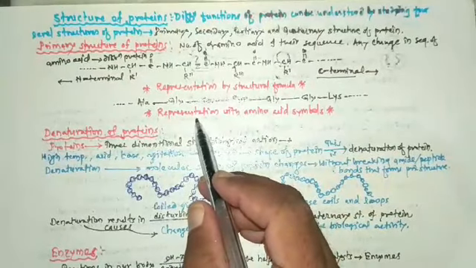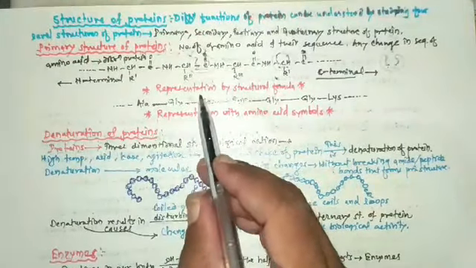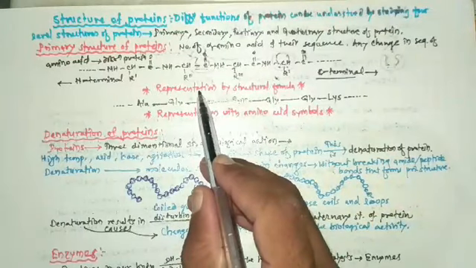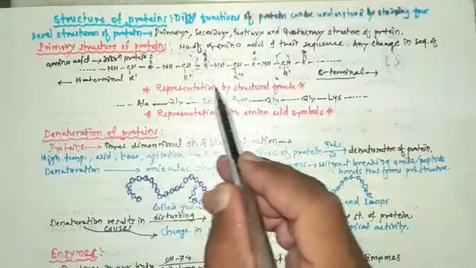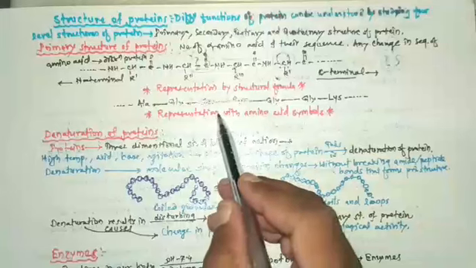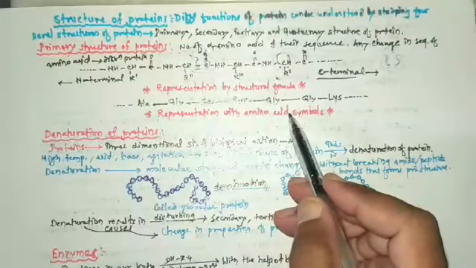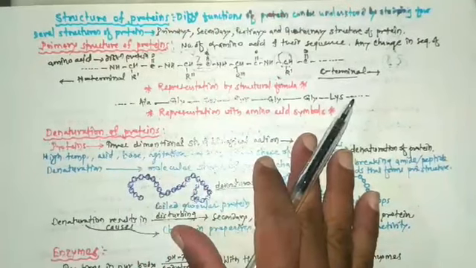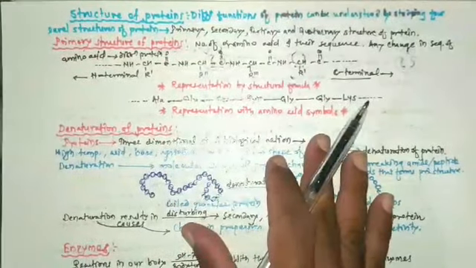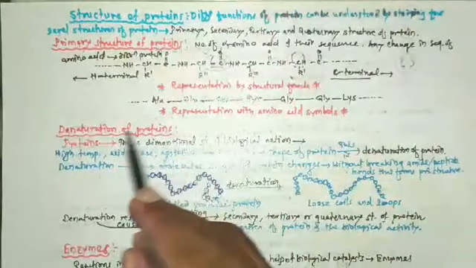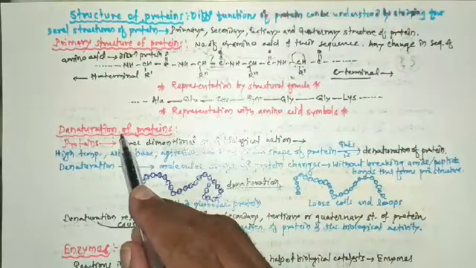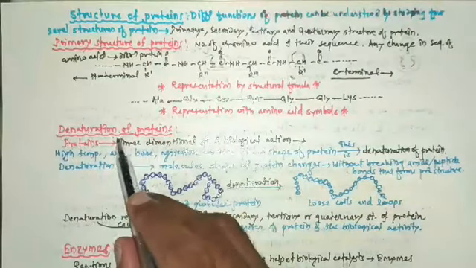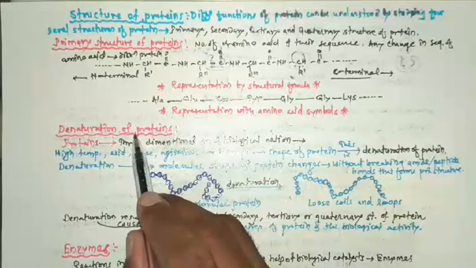So here we studied representation by structural formula and representation with amino acid symbols. After that, we are going to study the next article, and that article is denaturation of proteins.